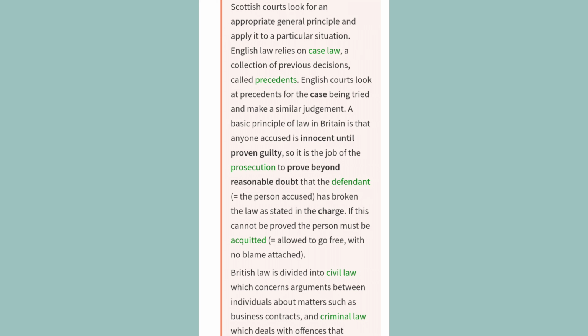A basic principle of law in Britain is that anyone accused is innocent until proven guilty, so it is the job of the prosecution to prove beyond reasonable doubt that the defendant, the person accused, has broken the law as stated in the charge.